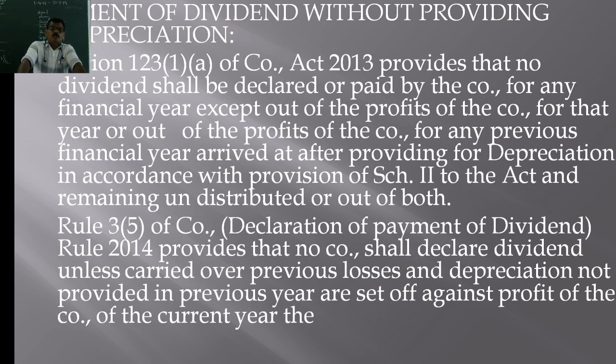Now, the Companies Act of 2013 also provides conditions regarding when the company does not provide for depreciation and pays dividend.